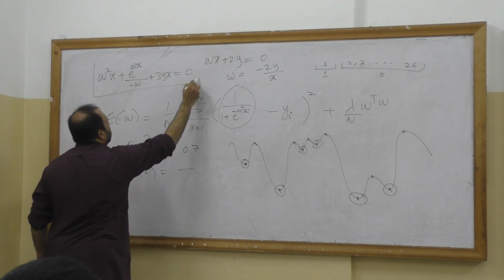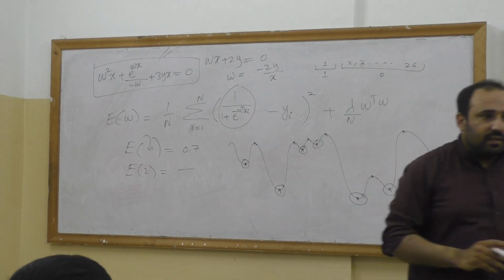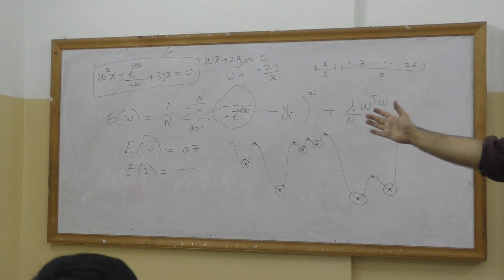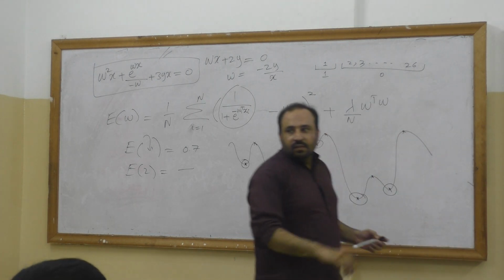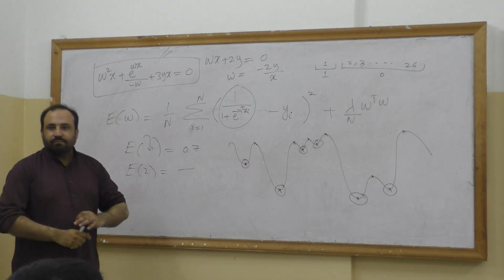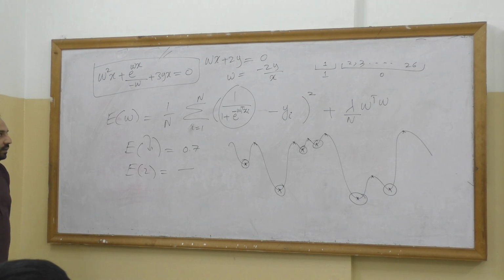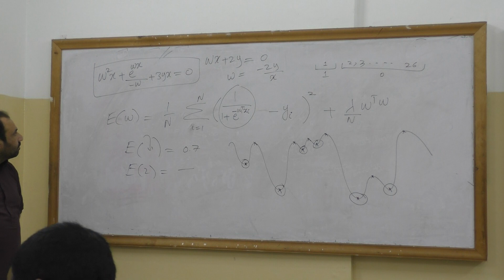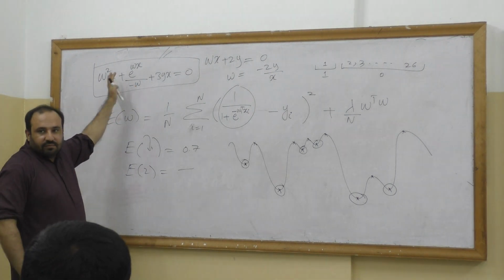Find out W. What is the value of W? Okay, so here W cannot be separated.